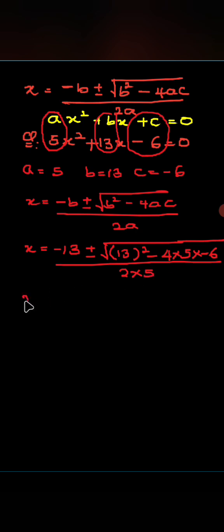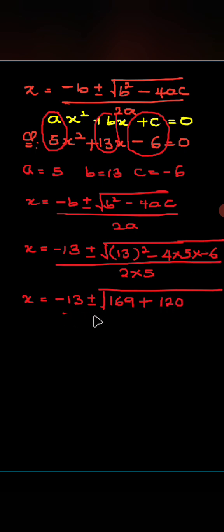So I'm going to have x equals minus 13 plus or minus square root of, when I find the value of 13 squared, 169. But this is all multiplication here, so I have negative here and negative here. So minus times minus will give me plus. So I find 4 times 5, that will give me 20, and 20 times 6 will give me 120. So everything is divided by 10, which is 2 times 5.